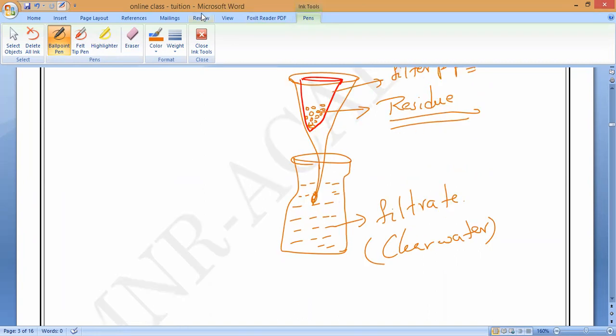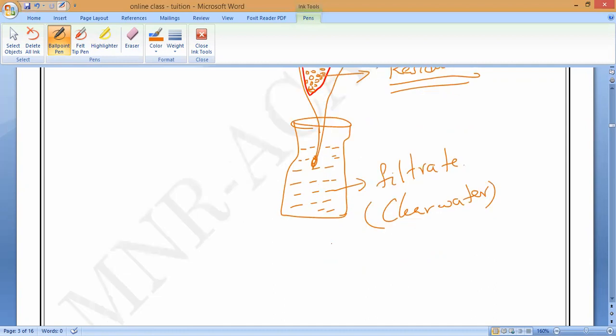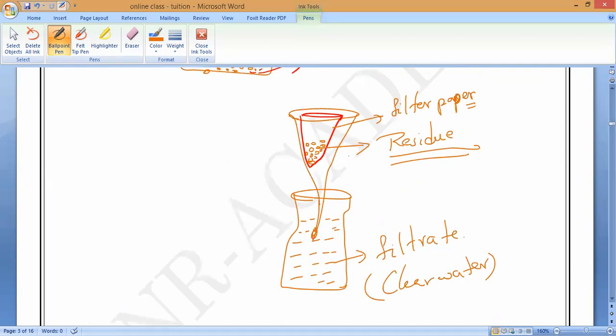Clear? But is it possible in solutions? No, sir. The solution will completely pass through the filter paper. So here the particle size is a little bit bigger compared to the solution, in a suspension. The particle size. Yes or no? That is what I wanted you to remember.